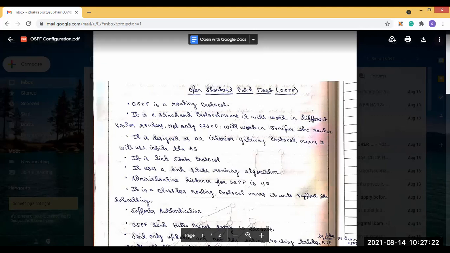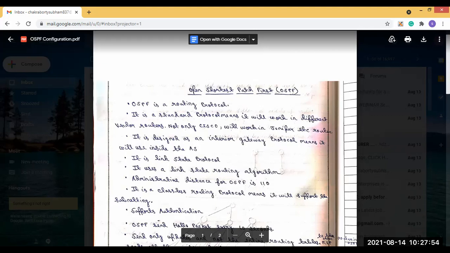If you remember when I discussed OSPF, in the OSPF packet format there is a 32-bit field for authentication. That's why OSPF supports authentication. OSPF also sends a hello packet every 10 seconds. If you remember, OSPF has 5 packets, and the first packet sent is the hello packet.